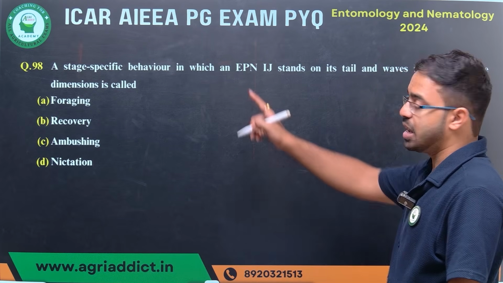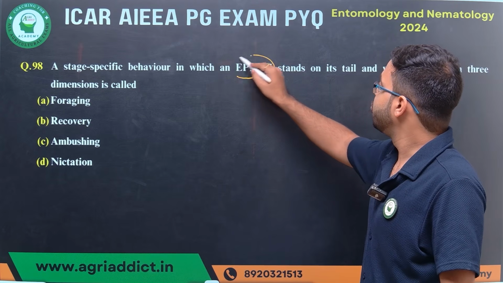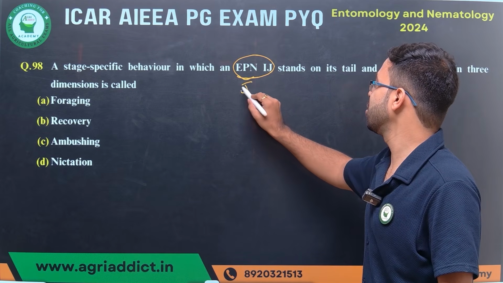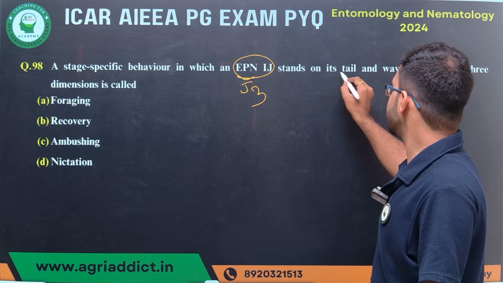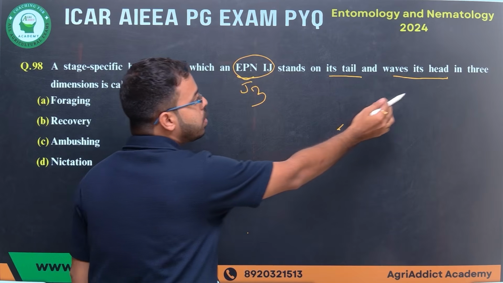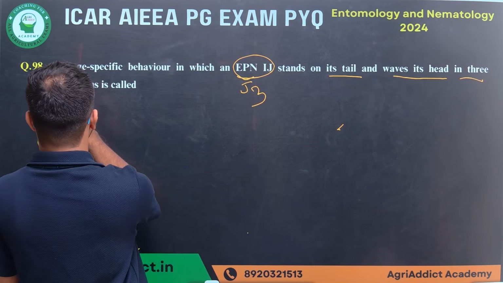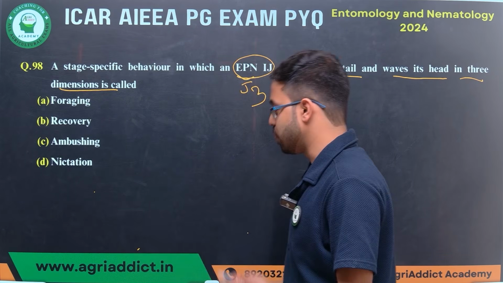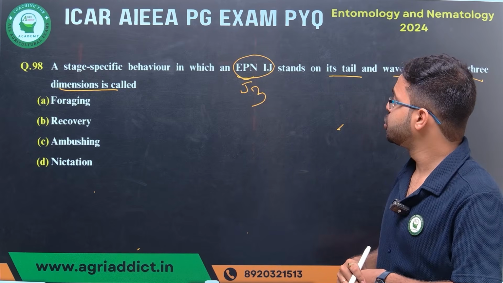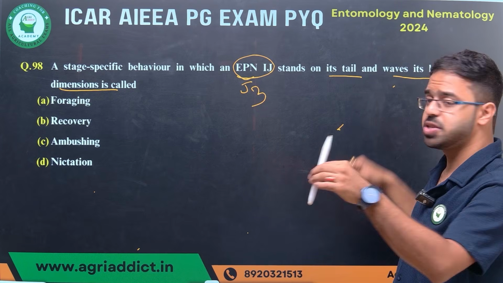Next question. A stage-specific behavior in which an EPN infective juvenile, that is an entomopathogenic nematode infective juvenile, nothing but your J3, stands on its tail and waves its head in three dimensions, is called as... This is a behavior of entomopathogenic nematode infective juveniles, which stand on their tail and wave their head like this.